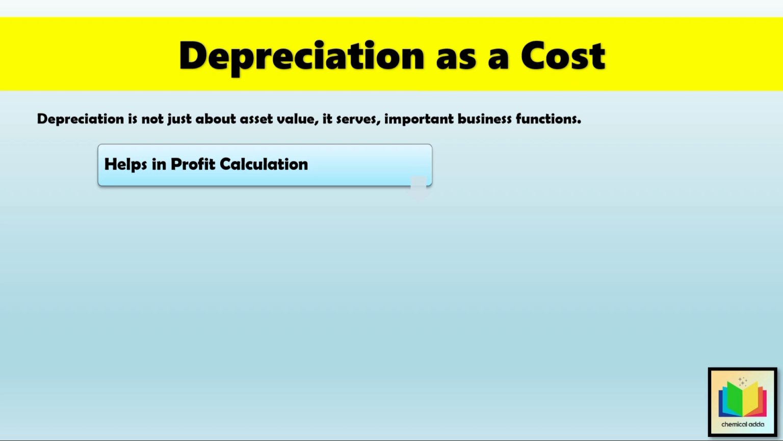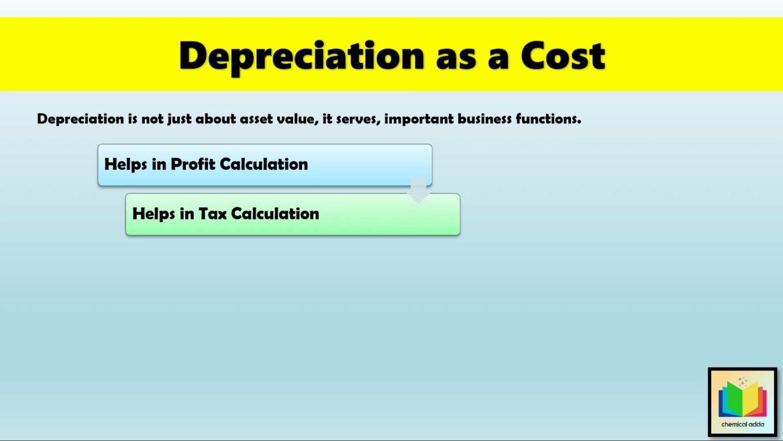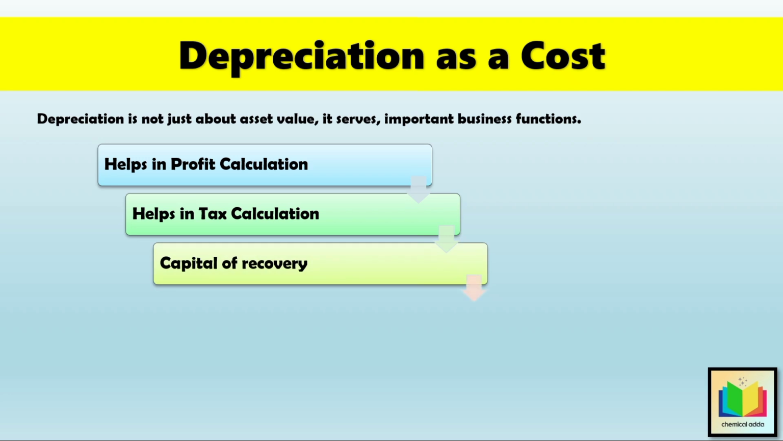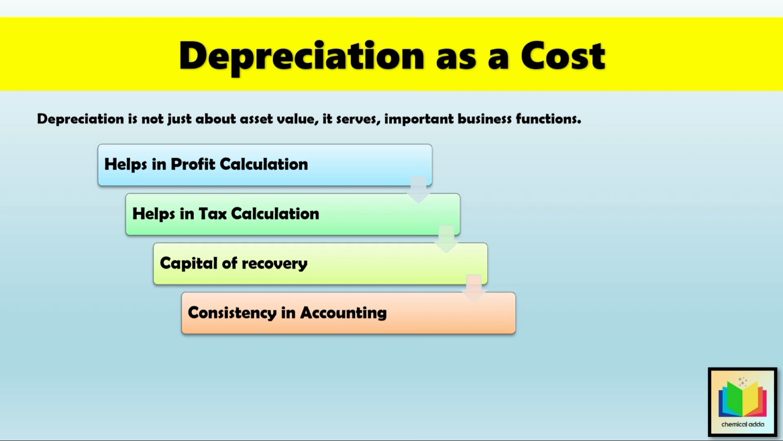The next reason is that depreciation helps in tax calculation. So, after deducting depreciation, federal income taxes are calculated, so companies don't overpay taxes. The next reason is capital recovery. By charging depreciation every year, companies set aside funds for replacing the asset in the future. And the last one is consistency in accounting. So as we know, engineers should follow official tax rules, like US Bureau of Internal Revenue rules, so that accounting records are standardized and reliable.